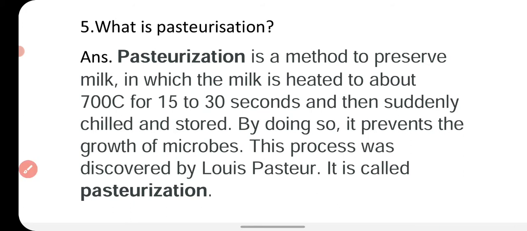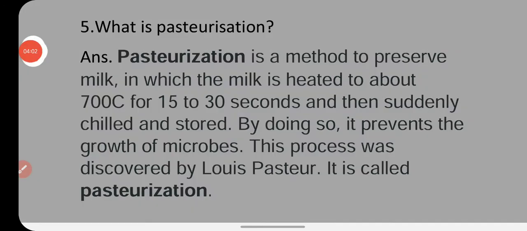So this is a method of food preservation by which the milk is preserved for a longer duration. What do we do in this technique?